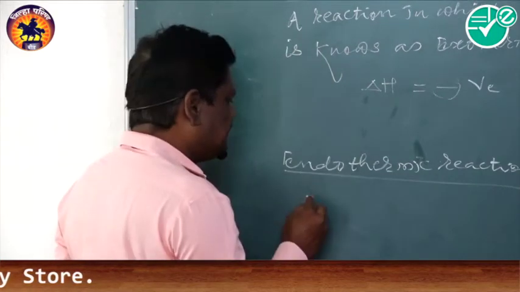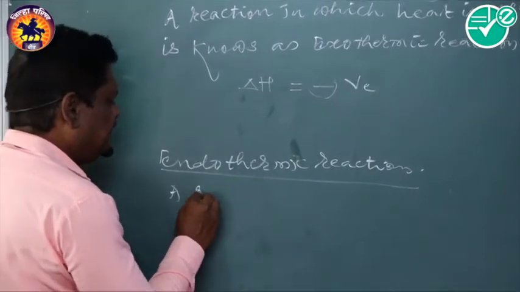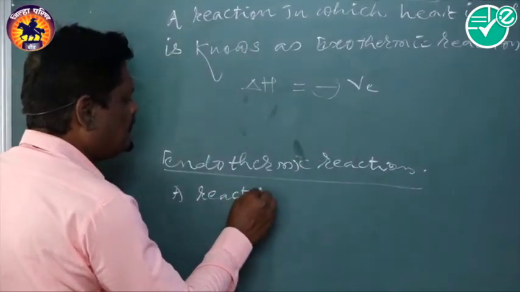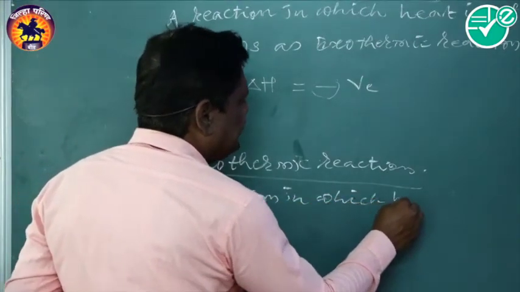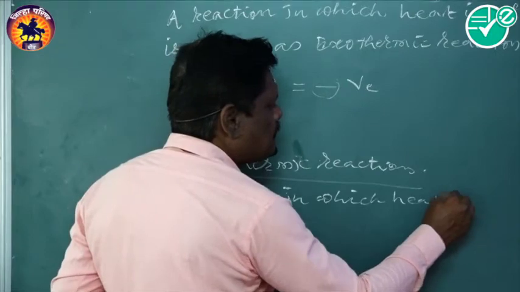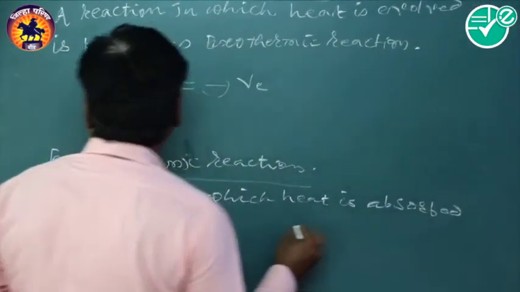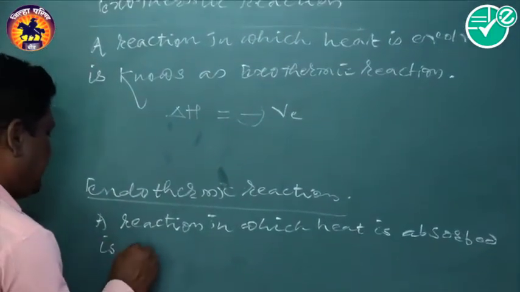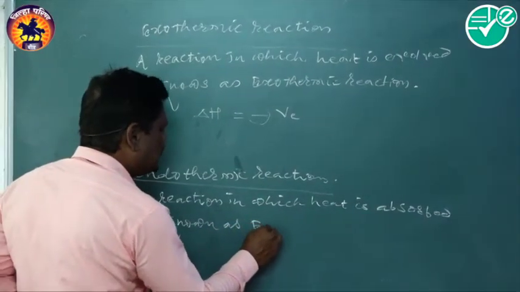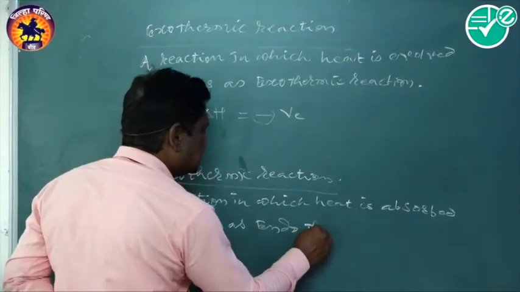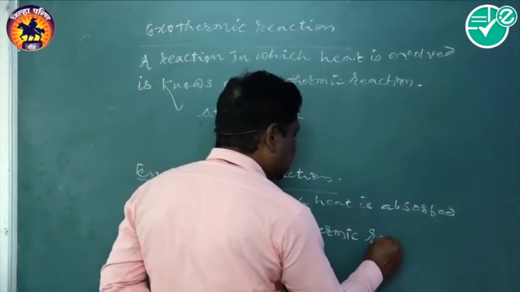And very opposite is the case of the endothermic reaction. A reaction in which heat is absorbed is known as an endothermic reaction.